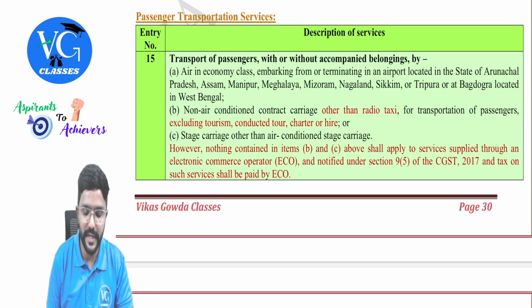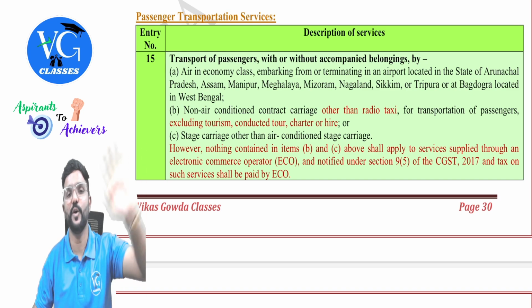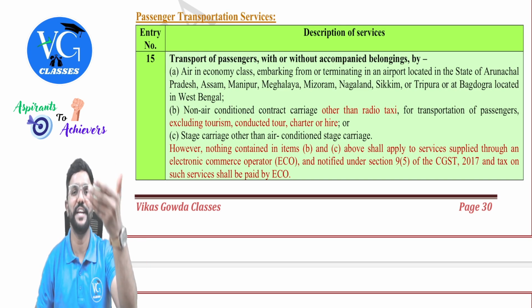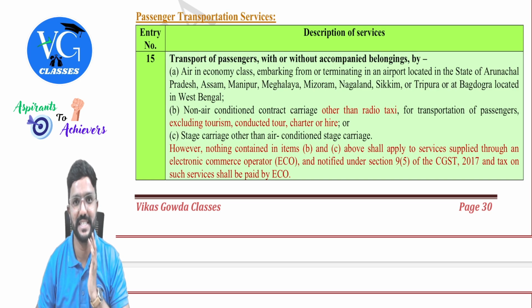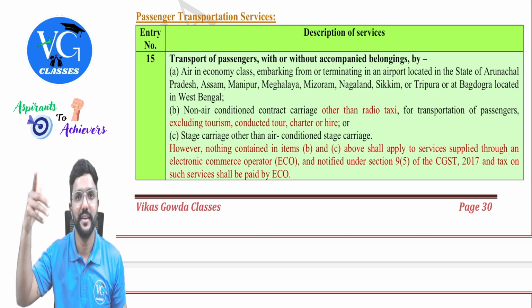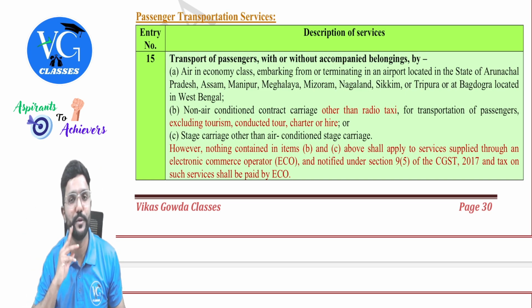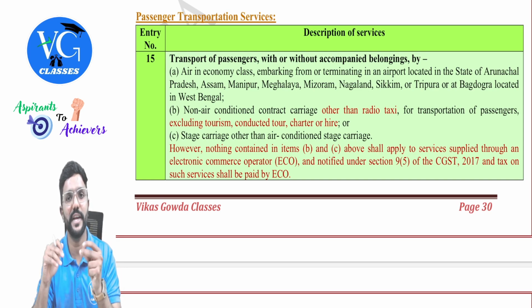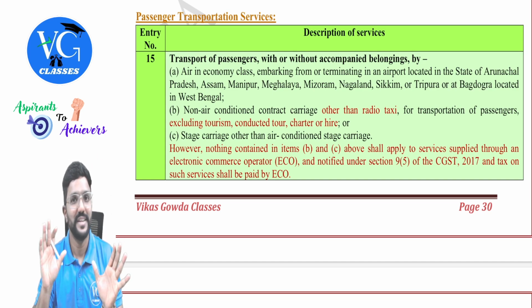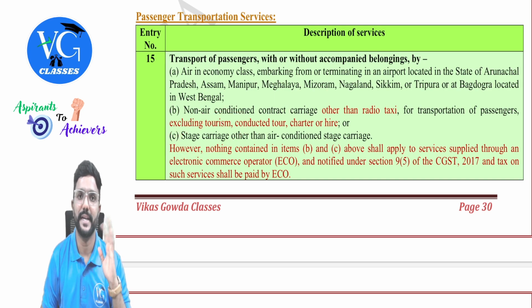Next. Stage carriage other than air conditioned stage carriage. In simple, non-AC stage carriage. Stage carriage is nothing but public transport. Can I decide where it will go? No. It has already pre-decided destination. If I want to go there, I need to embark that particular vehicle, guys. So, for example, there is a bus going where they have put a board, Chennai. If I want to go to Chennai or any other midpoint in between Bangalore and Chennai, I have to get into that bus. I cannot tell, hey, drive it to Hyderabad, drive it to Kochi. No, I cannot tell that. Clear? So stage carriage is nothing but the public transport, guys.